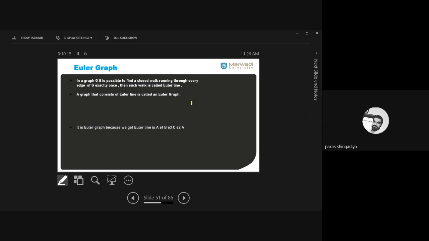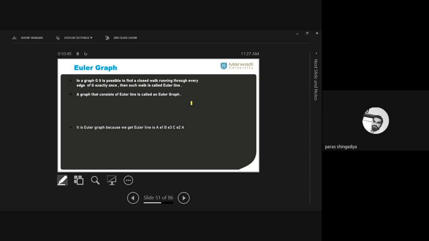You have to start with one place. There are lots of places, 5 to 6 places let us say, and there is a road network between these places. So you have to start with one place, and you have to cover all the connections, all the edges, exactly one time, and again reach back to the starting place. जहाँ से आपने start किया वहीं फिर से आपको पहुंचना है.